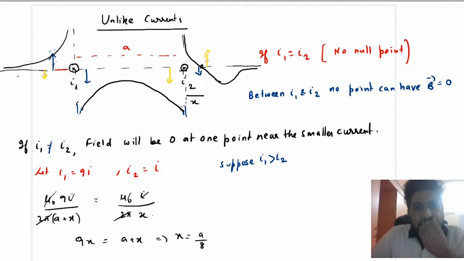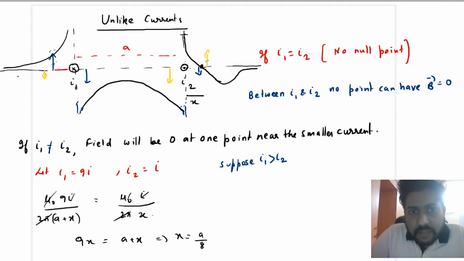Okay, and if you see to the right of I2, you will see that initially yellow was dominating. Initially yellow was dominating because it has to start from positive infinity, because near the wire its own field will dominate. So due to this wire, the yellow is the field.